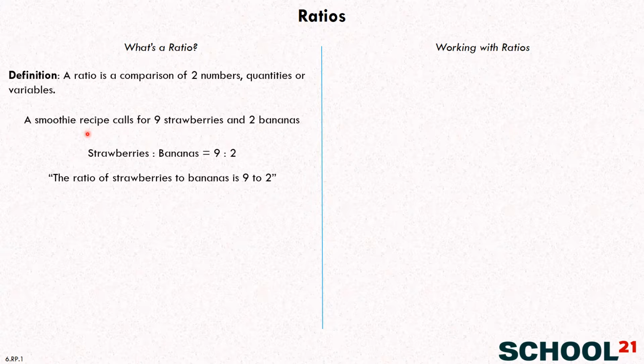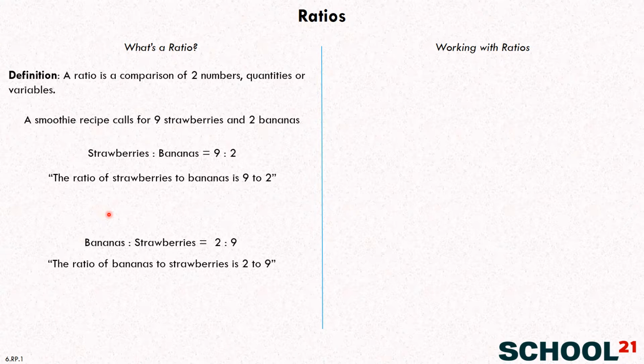Okay. Now we can flip it around too. What's the ratio of bananas to strawberries? The other direction. 2 to 9. 2 to 9, right? Good job. And how would you say that? Say that statement for me. The ratio of bananas to strawberries is 2 to 9. Perfect. So you've got ratios.